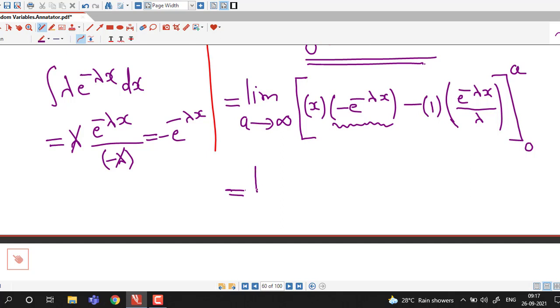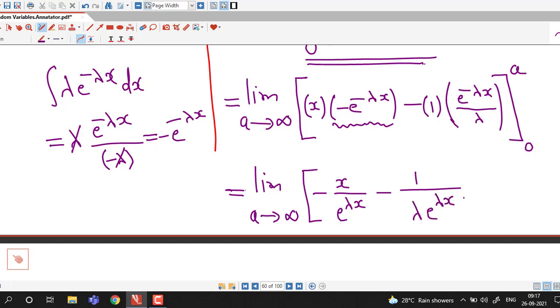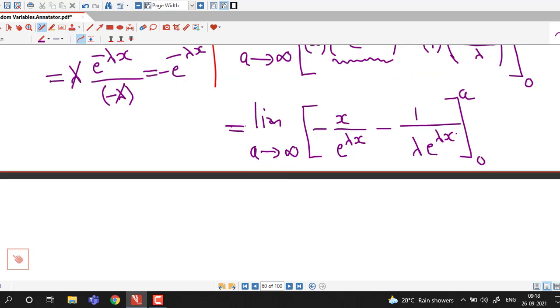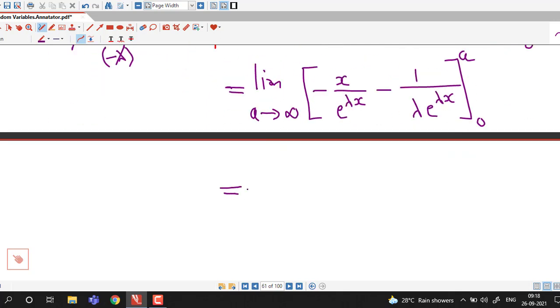Now we simplify this. This we can rewrite as limit a tending to infinity. First we write in another form. We can rewrite e raised to minus lambda x as 1 over e raised to lambda x. Same thing here, 1 over lambda times e raised to lambda x. Limits are from x equal to 0 to x equal to a.